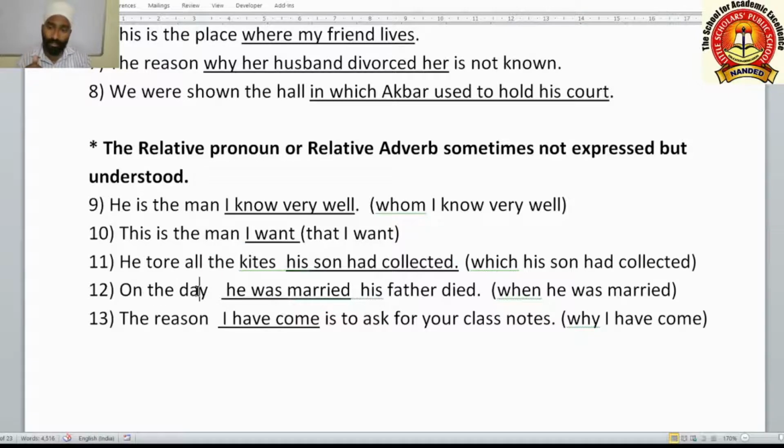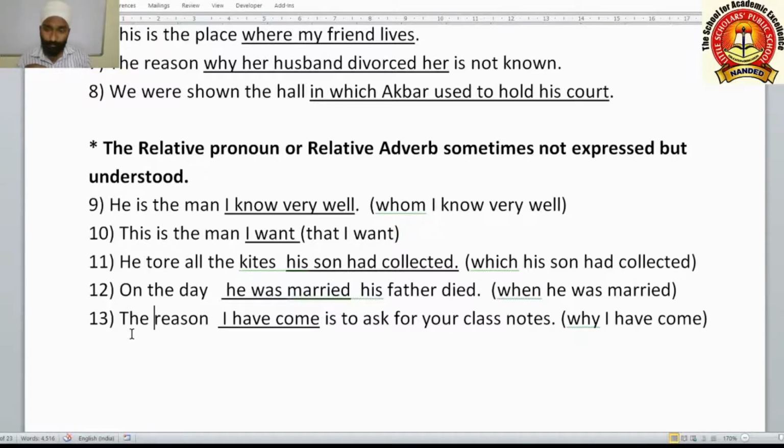Now, on the day he was married, his father died. On the day, here when is absent. So we have to understand it is present: on the day when he was married, his father died. So when he was married, this adjective clause is defining its antecedent, the day.